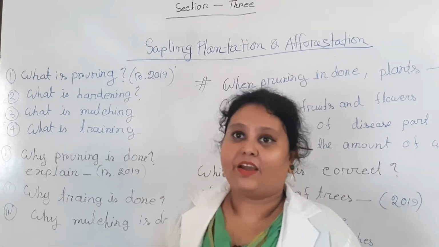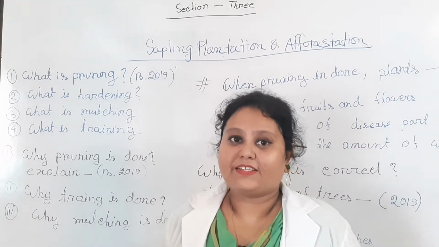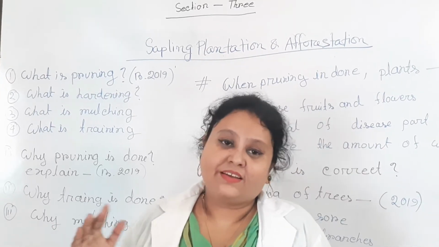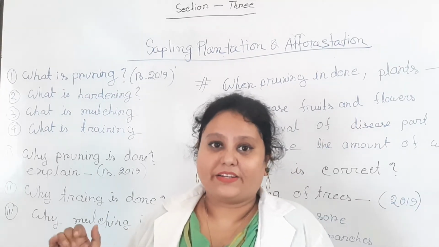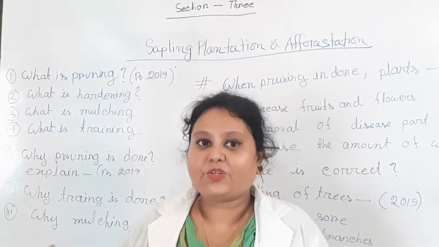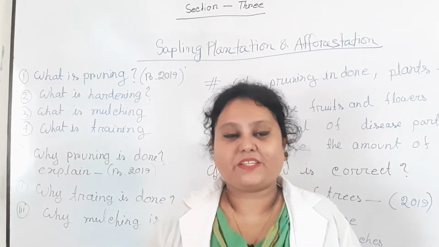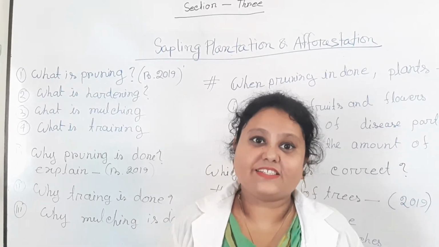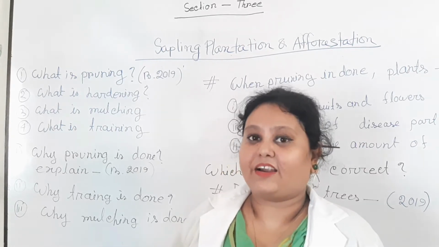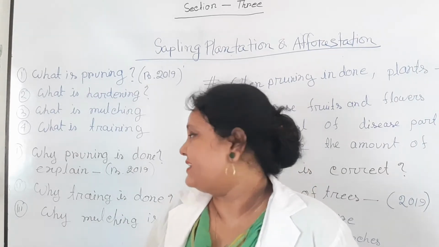What is hardening? For survival of plants, firstly, plant saplings should be kept in sunlight for 3 to 4 days. And after 3 to 4 days, the plant saplings should be kept in a shady place, and this is called hardening. After hardening, the survival quality of plant saplings increases.